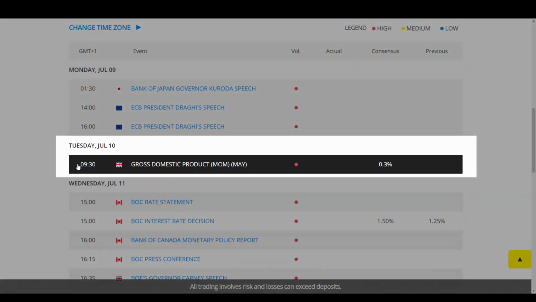On the economic calendar for Tuesday, July the 10th at 9:30 a.m., I will just be keeping an eye on the GBP charts. We have got GDP news coming out, gross domestic product. There's also additional stresses around Brexit as a result of Boris Johnson resigning yesterday, surprise, as Foreign Secretary. So just a little bit of twitchiness around Brexit issues there. Keeping an eye on those charts at that time.